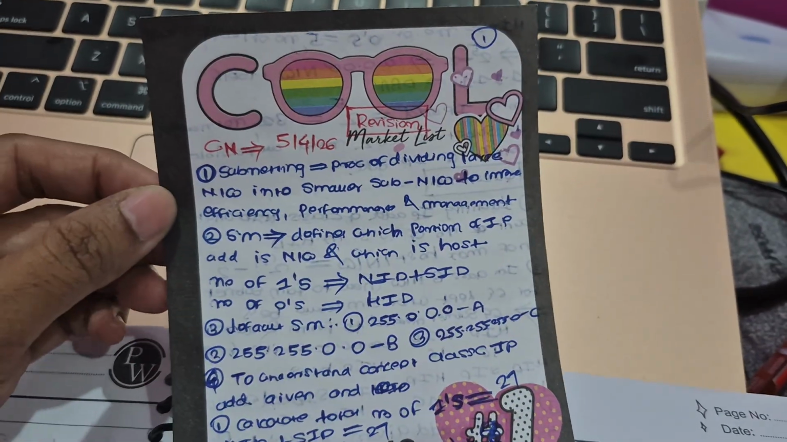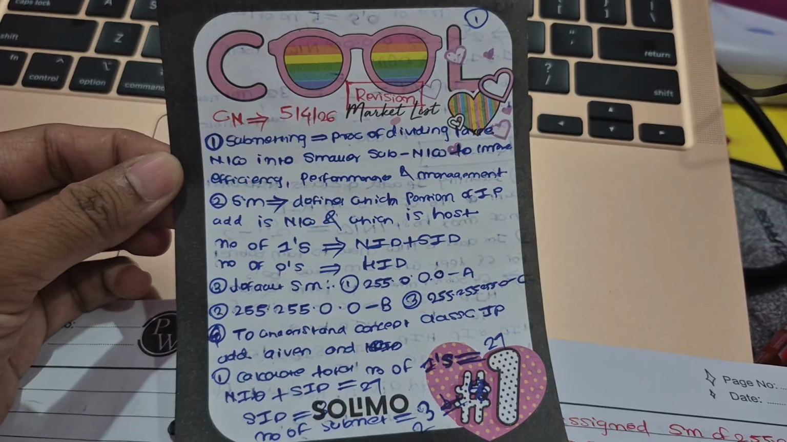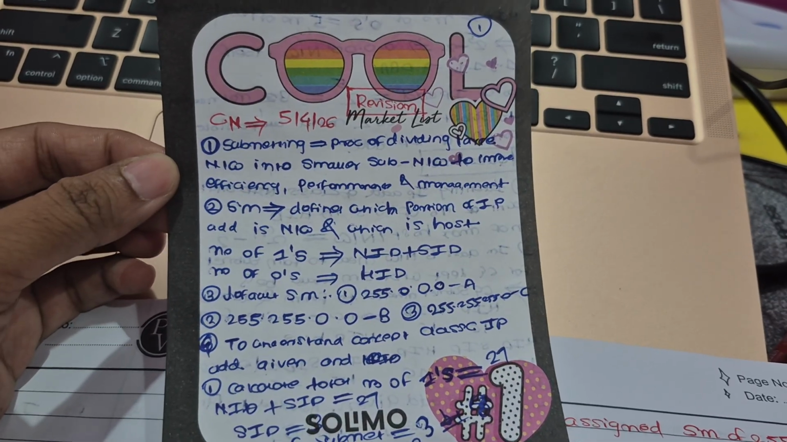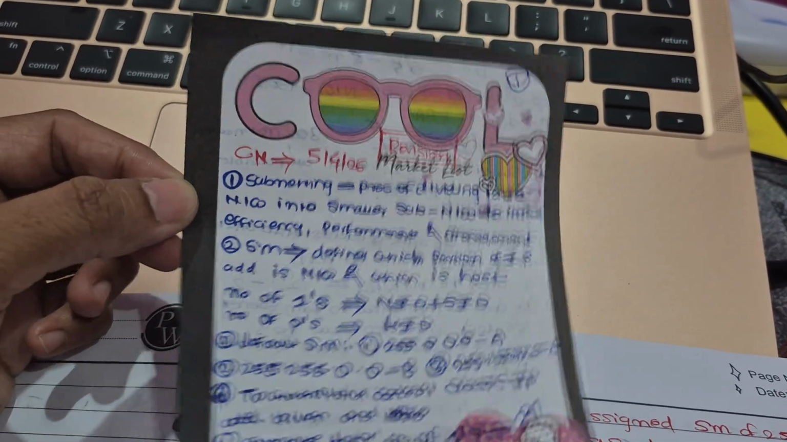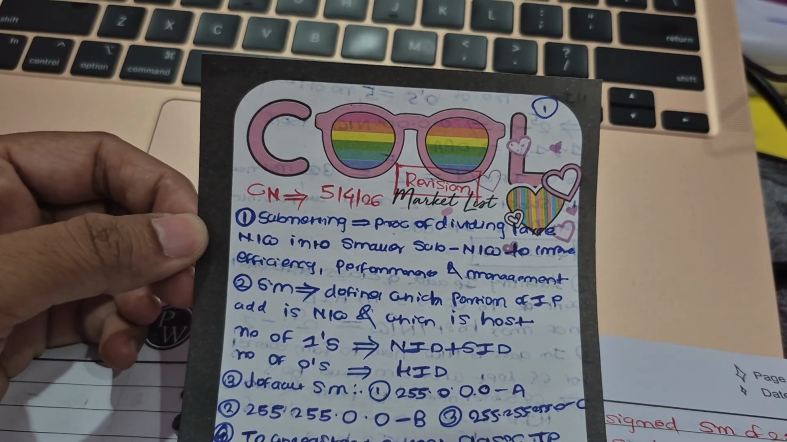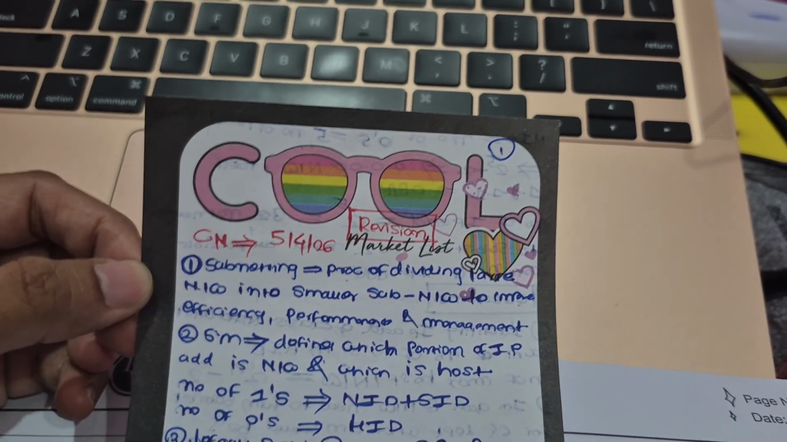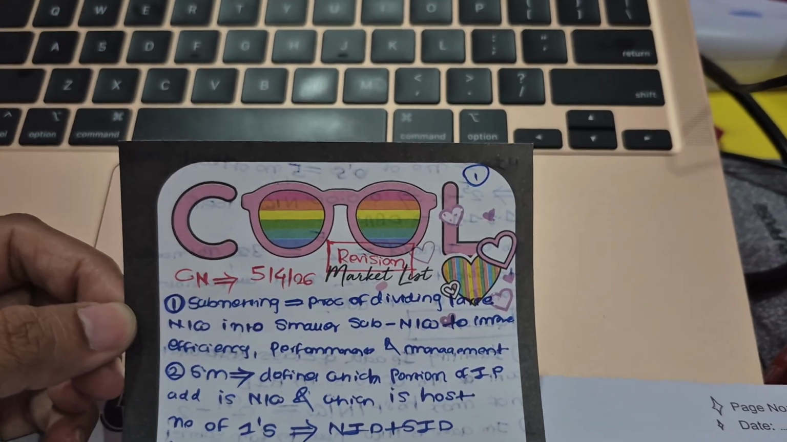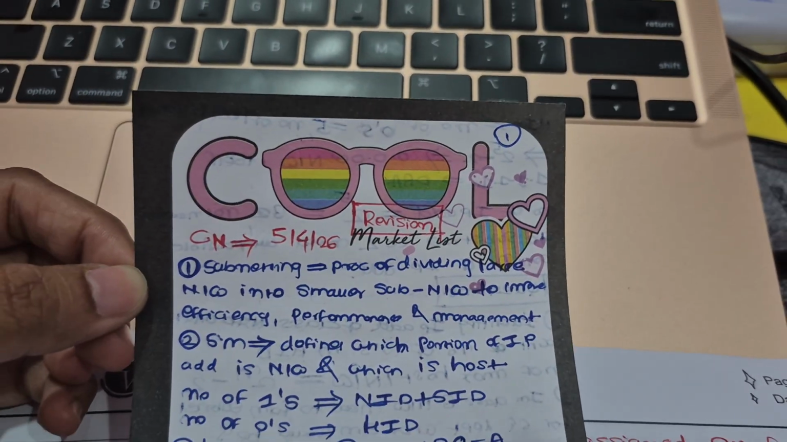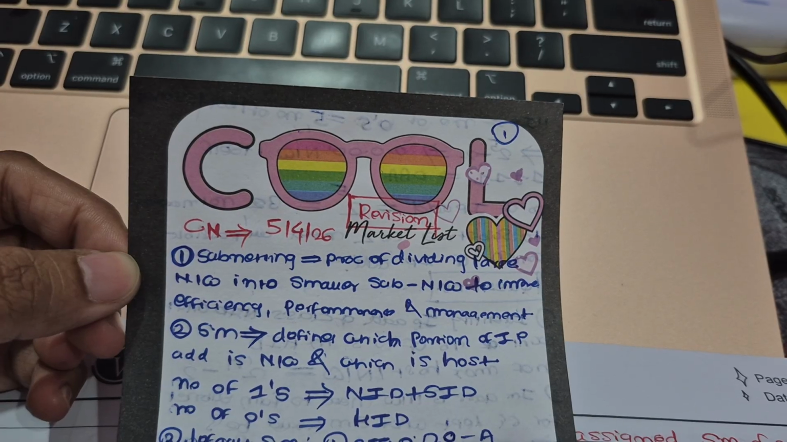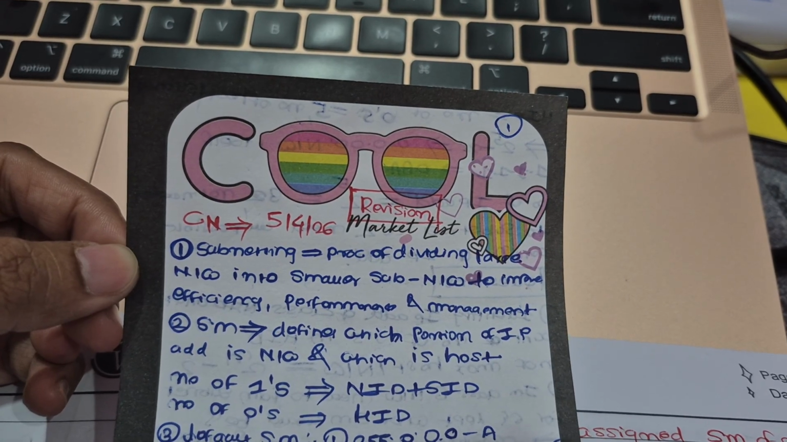Here you can see. So that's how I made revision. This is the first page. You can see the subnetting concept also here, right? I've mentioned earlier, I've taken help of GPT here because if I have searched for subnetting,